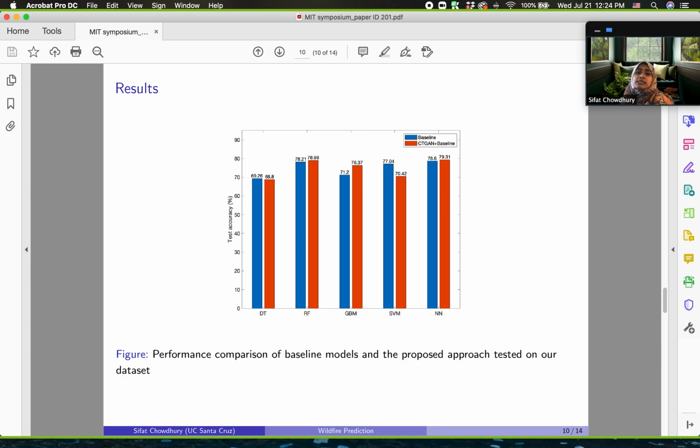We have used the test accuracy as the performance metric, and it is evident that except for the support vector machine and decision tree, our proposed approach has outperformed all the rest of the baseline counterparts, that is random forest, GBM, and neural network.